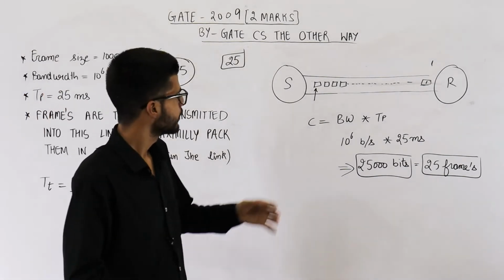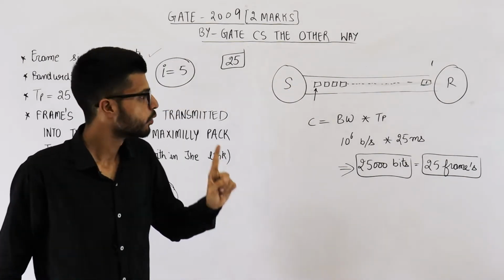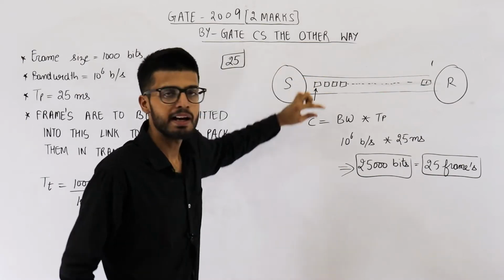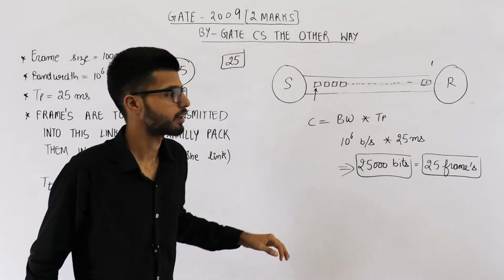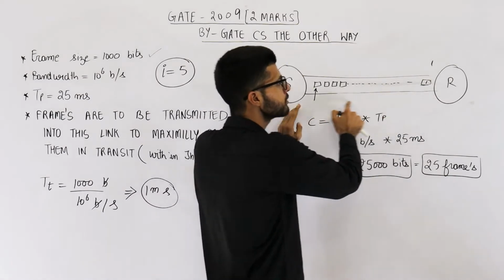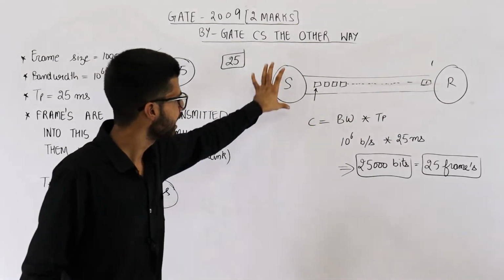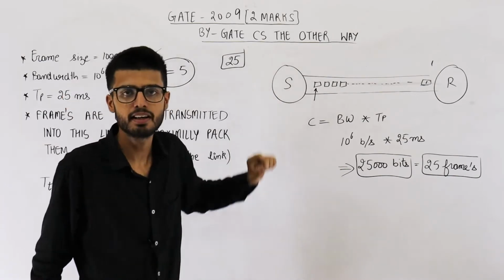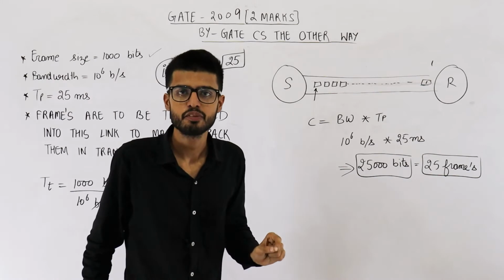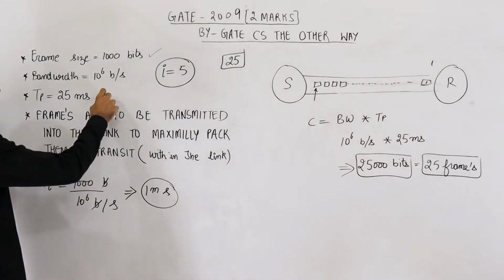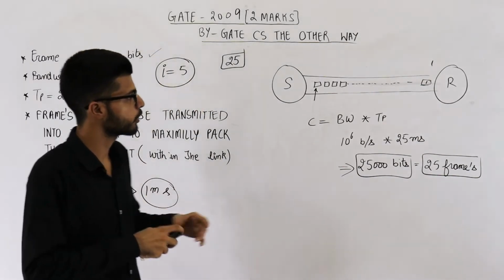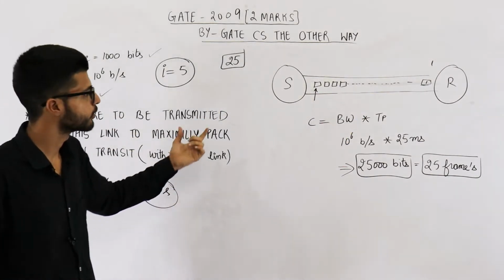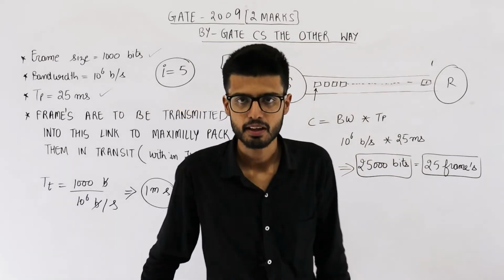So this comes out to be 1 millisecond. That means this sender requires 1 millisecond to put one frame onto the channel. Each frame has taken 1 millisecond to go onto the channel. We have sent how many frames? 25 frames. That means to maximally pack the channel, for how much time do we need to keep on sending continuously? It is at least 25 milliseconds. That is also clear from here. Because we want to transmit 25 frames, each frame requires 1 millisecond, so a total of 25 milliseconds will be taken to maximally pack it.